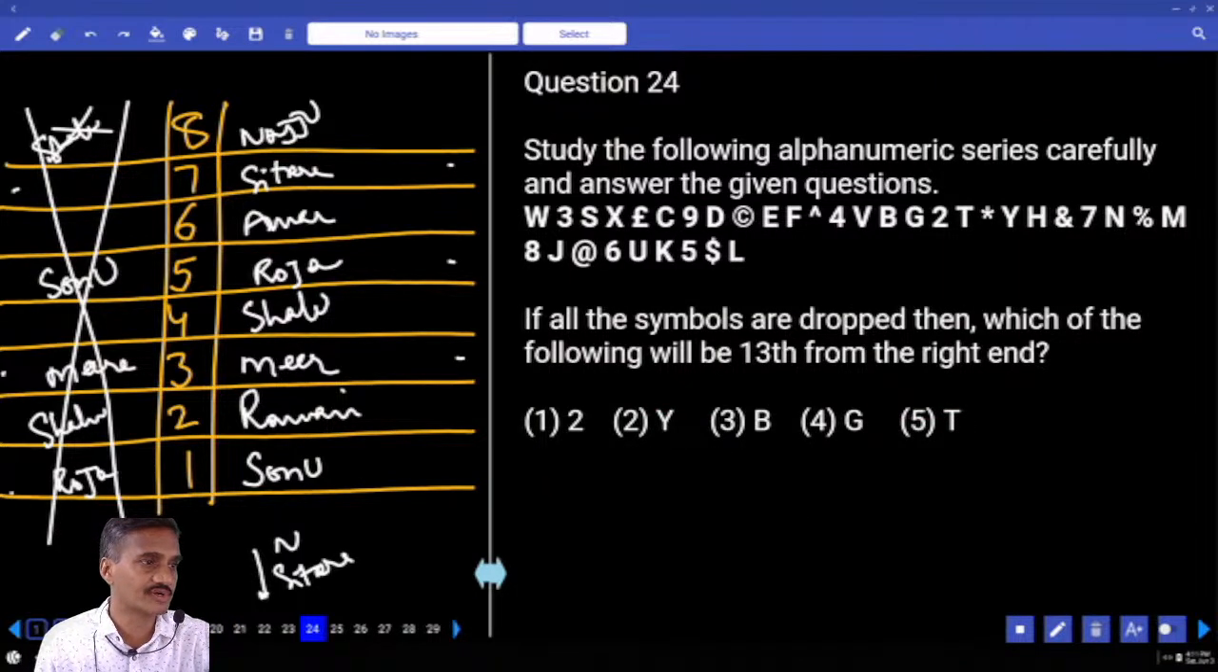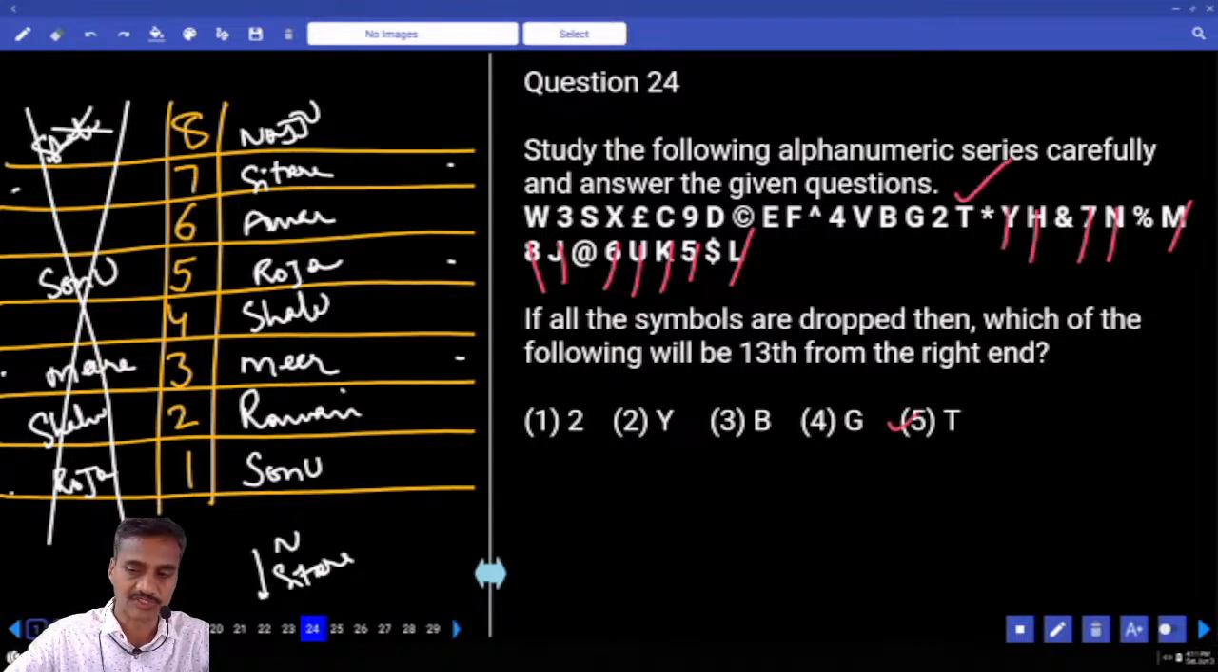Now it is based on sequence. In this sequence, if all the symbols are dropped, then which of the following will be 13th from the right? 13th from the right without the symbols. Start counting: 1, 2, 3, 4, 5, 6, 7, 8, 9, 10, 11, 12, 13. Yes, what is your answer? Choice by question number 20.